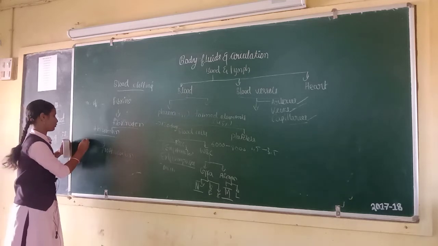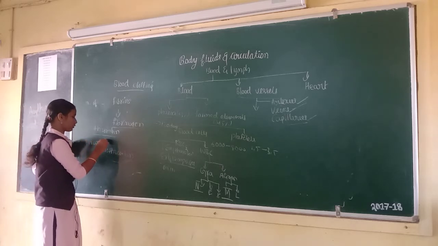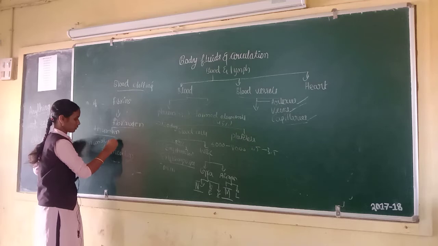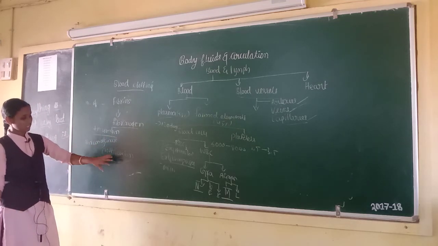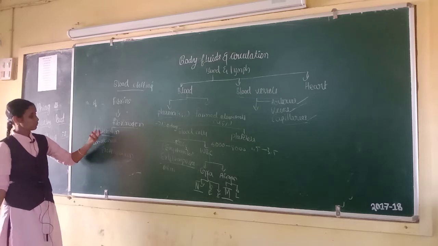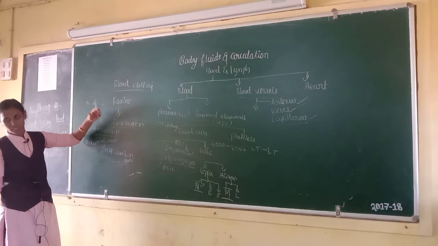And thrombokinase. Thrombokinase is an enzyme. It converts the inactive prothrombin into thrombin. Thrombin converts the inactive fibrinogen into active fibrins.